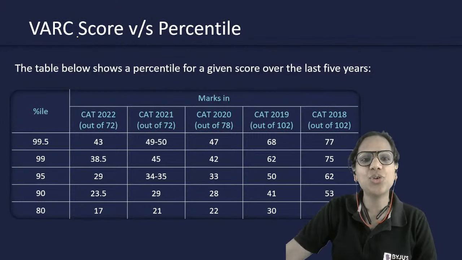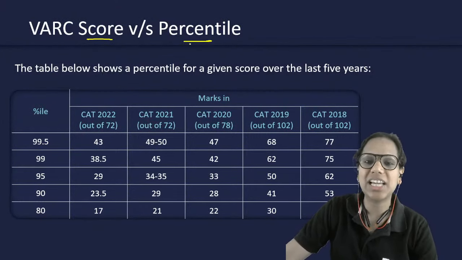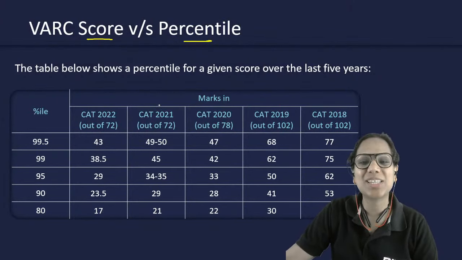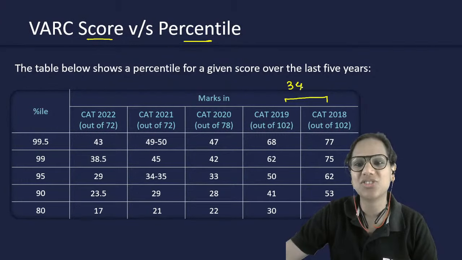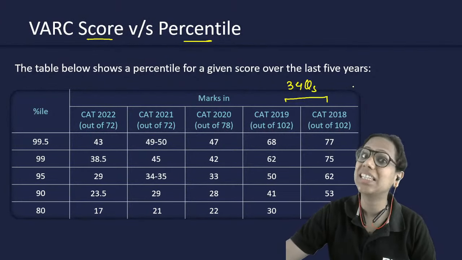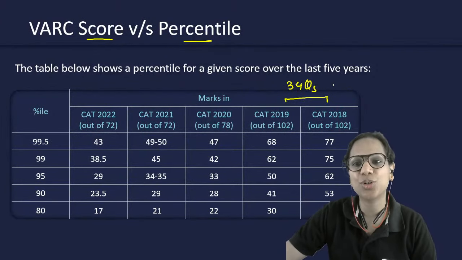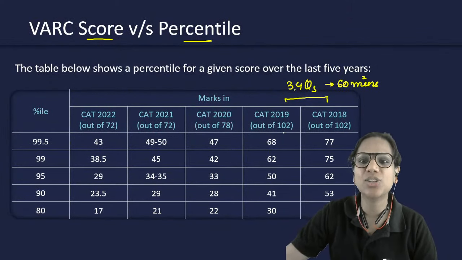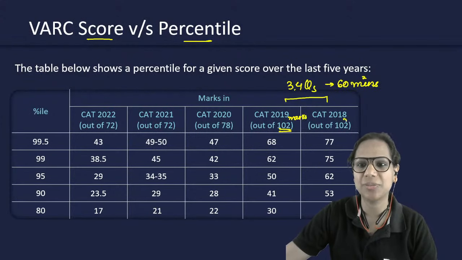Okay. So VRC score versus percentile. Now there's something very interesting happening here. See, the pattern has been changing over the years, right? So earlier you used to have 34 questions in VRC. It used to be a 3-hour paper in total. 34 questions you had to attempt in 60 minutes, right? So that's why 102 marks. These are marks, okay? So 102 marks, 34 into 3.